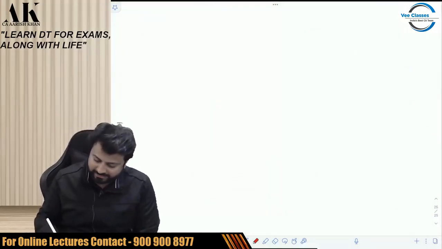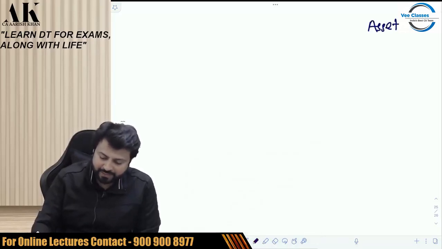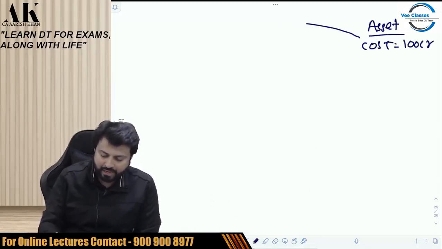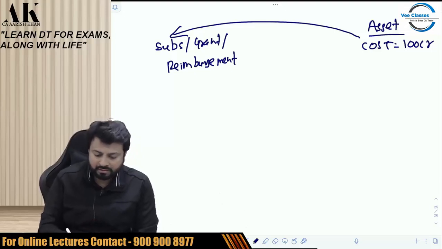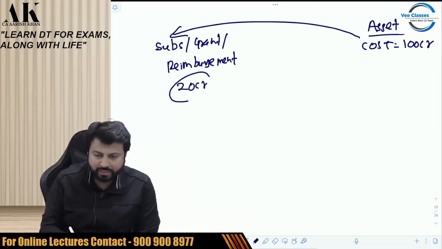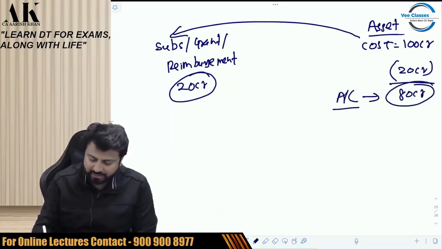Explanation 10, what does it say? It says that if you are buying an asset, suppose the cost of the asset is say 100 rupees. And if somebody is giving some subsidy, grant or reimbursement for the same, it means in some or the other way somebody is helping you. Suppose somebody is helping you to the extent of 20 crore rupees, then that much has to be reduced from the actual cost. Because that much amount you have not paid from your pocket and therefore your actual cost will be how much? 80 crore rupees.